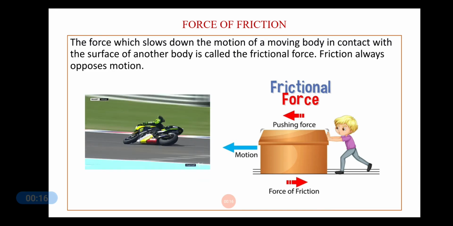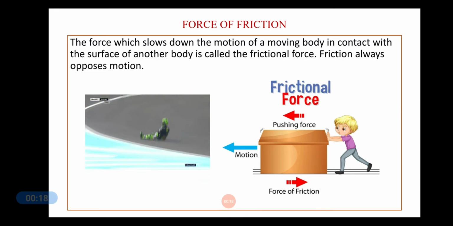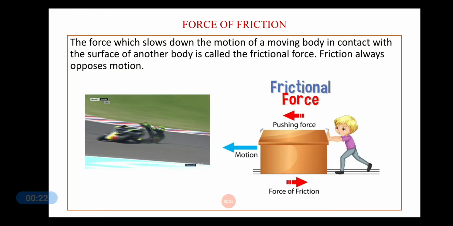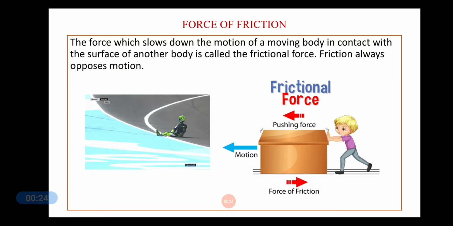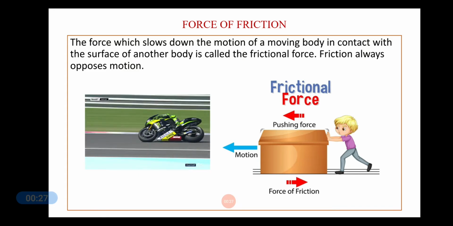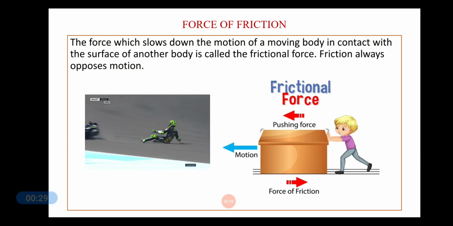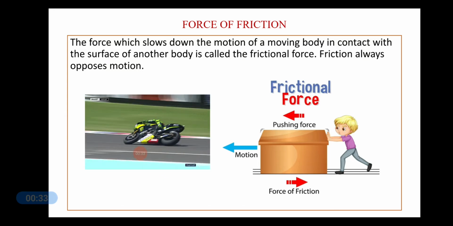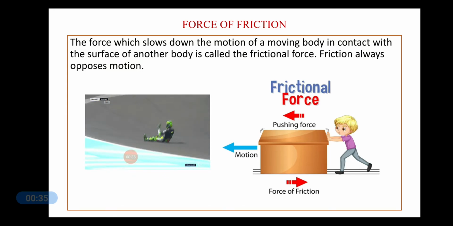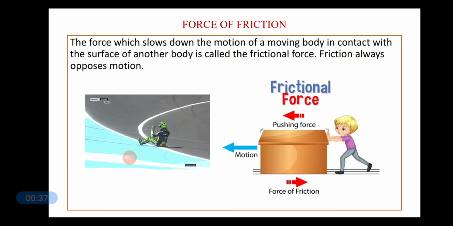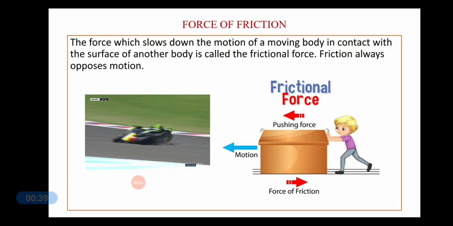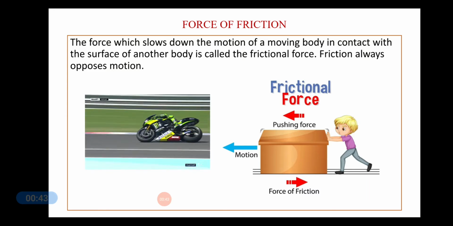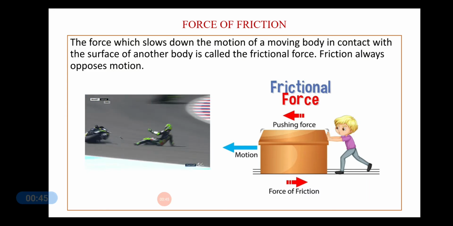What is friction? The force which slows down the motion of a moving body in contact with the surface of another body is called the frictional force. Look at the video over here. Here you can see the rider falls down from the bicycle and comes to a stop after a certain time. Why does he stop? Why doesn't he continue to slide on the ground?